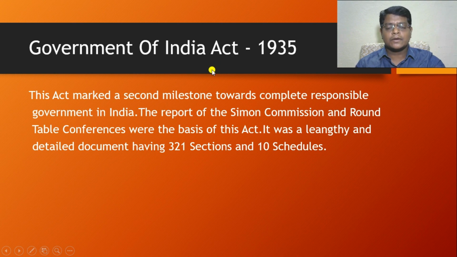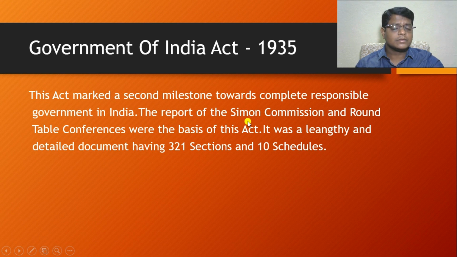So to fulfil those failures, the Government of India Act was formulated in the year 1935. This act marked a second milestone towards complete responsible government in India. Responsible government was introduced by the Government of India Act 1919, whereas complete responsible government was introduced by the Act of 1935. The report of the Simon Commission and the round table conferences were the basis of the Act of 1935.